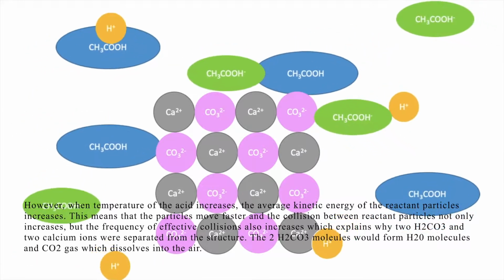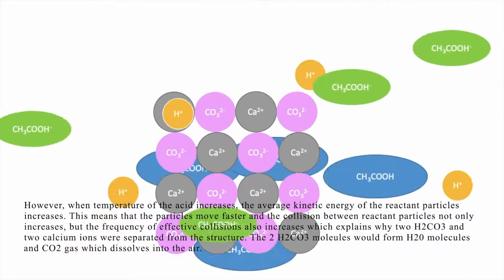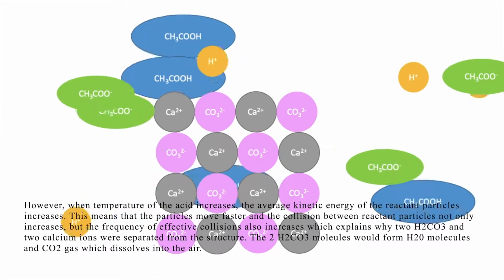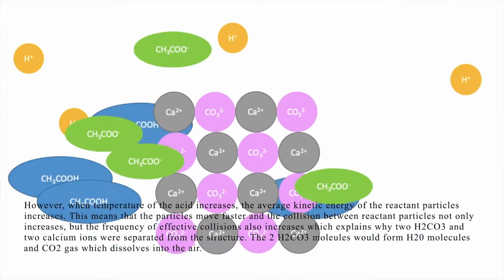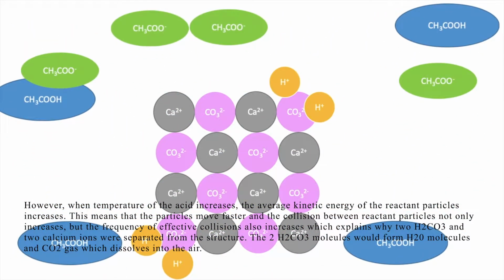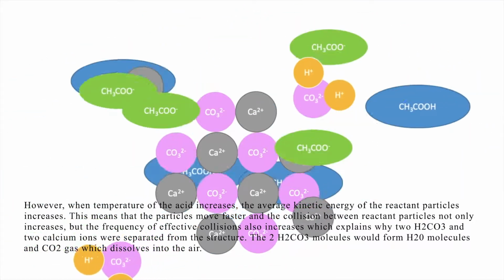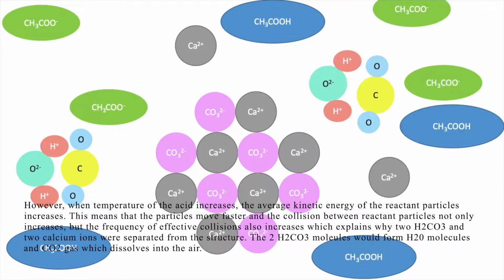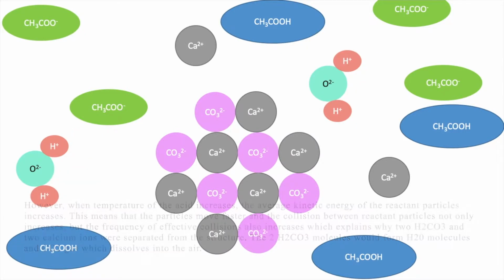However, when the temperature of the acid increases, the average kinetic energy of the reactant particles increases. This means that the particles move faster, and the collision between reactant particles not only increases, but the frequency of effective collisions also increases, which explains why two H2CO3 and two calcium ions were separated from the structure. The two H2CO3 molecules will form H2O molecules and CO2 gas, which will dissolve into the air.